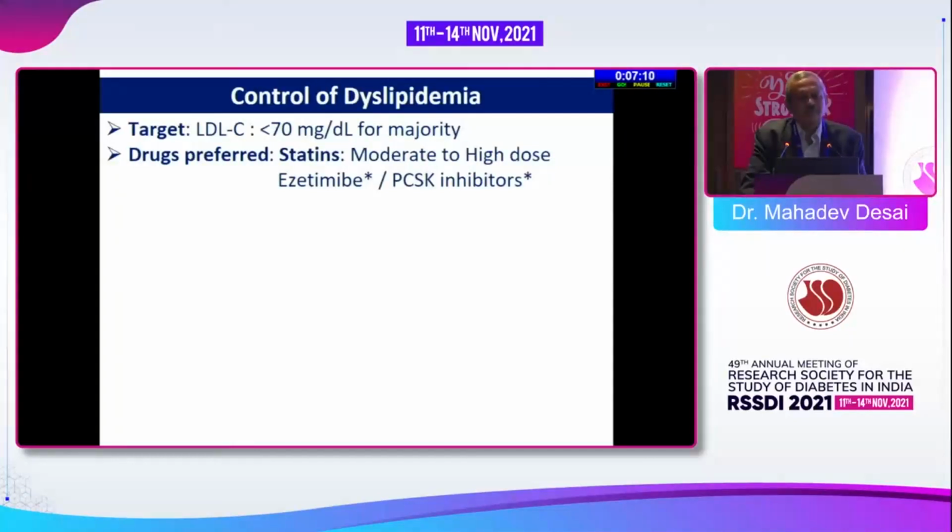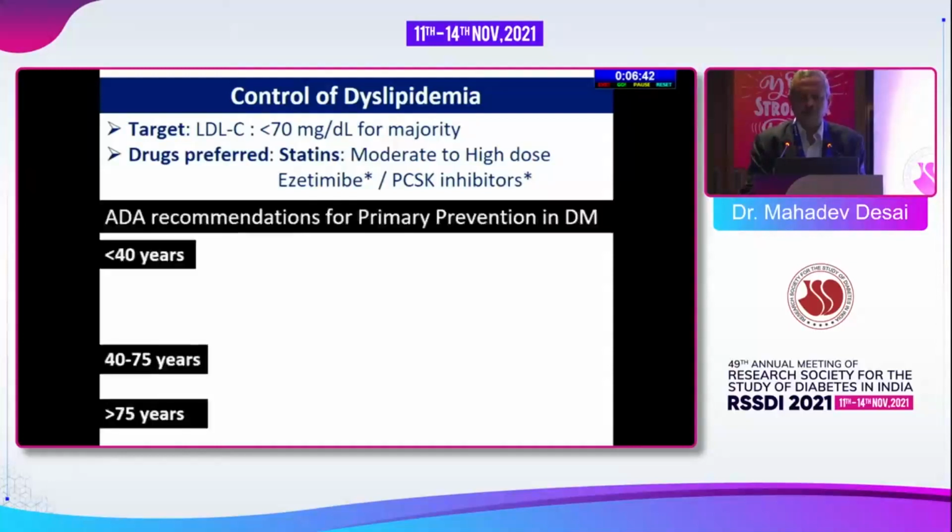Dyslipidemia, there are a few controversies here, but ADA believes that the LDL goal should be less than 70 milligrams for most of the patients, and the preferred drugs are the statins, particularly what we use here are rosuvastatin or atorvastatin, but an equipotent dose of simvastatin or pravastatin can also be used. There is a specific role for ezetimibe or PCSK9 inhibitors in select patients, but what is most important is statin for practically most of the patients.